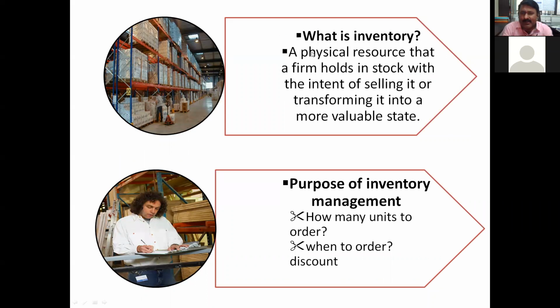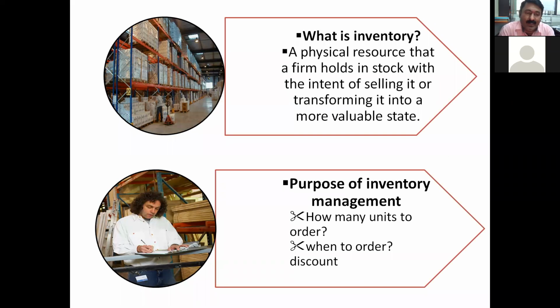A physical resource that a firm holds in stock with the intent of selling it or transforming it into a more valuable state. So a firm holds it for the purpose of selling. There may be bikes, and many examples I have given.